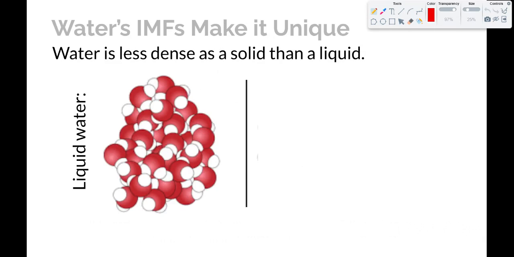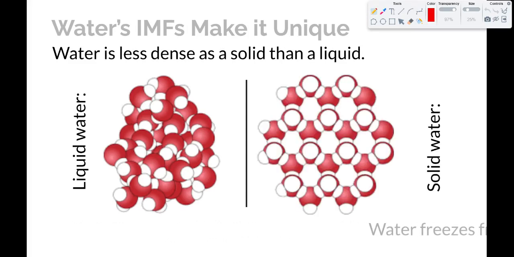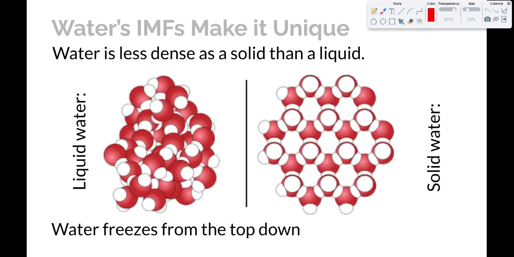Water is also less dense as a solid than a liquid. And this is very unique among substances. Almost everything gets more dense as it freezes, but water doesn't. So in liquid water, there's no form or structure to the particles. They can all kind of move around freely around each other. But when water takes a solid form, it arranges into this space-filling structure that has gaps in between it. And that's because of the hydrogen bonding and the way that it sets up this sort of hexagonal structure.